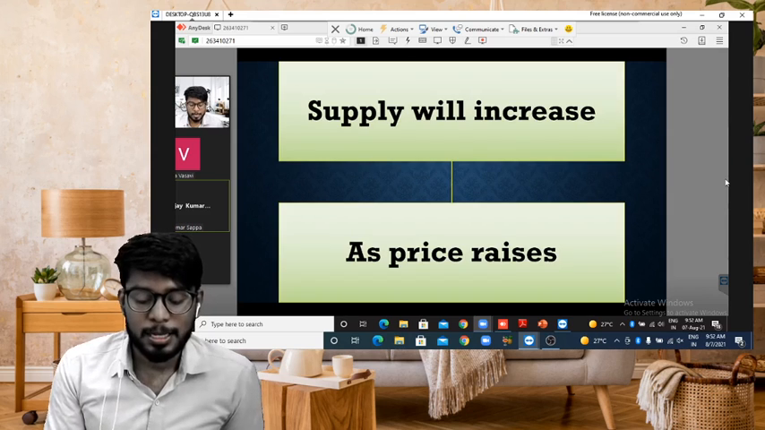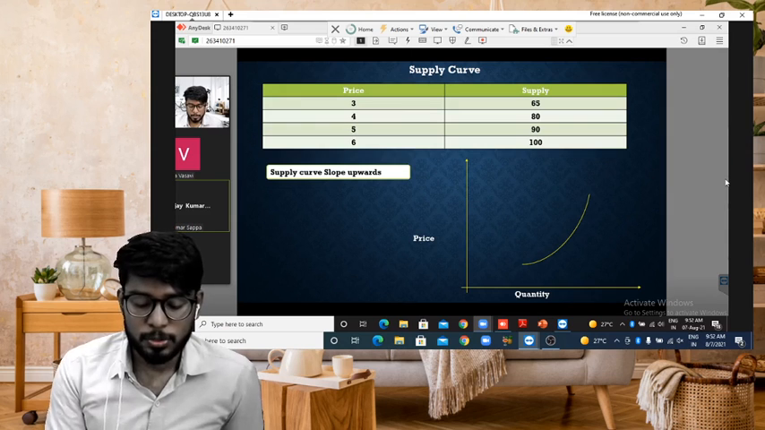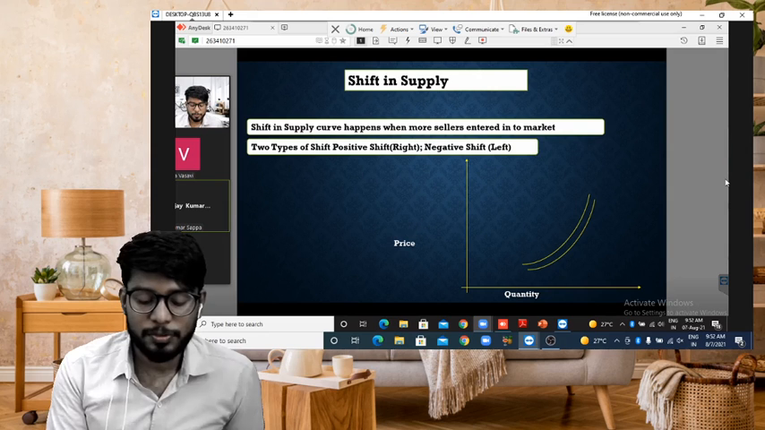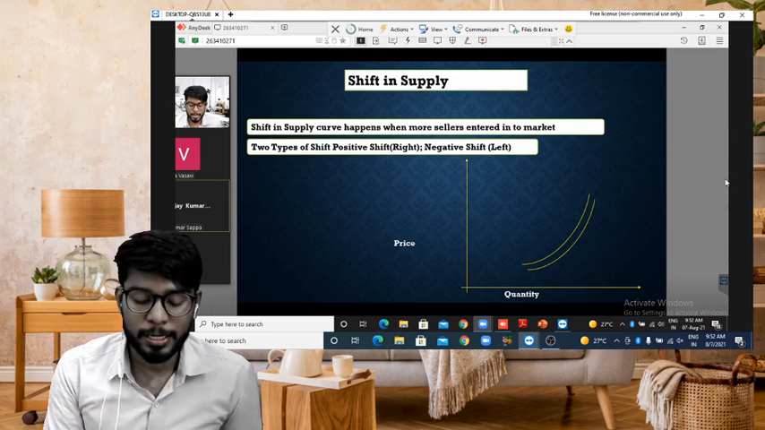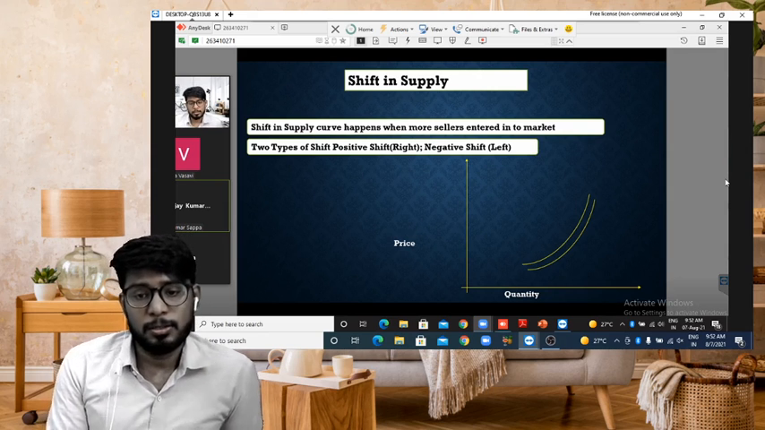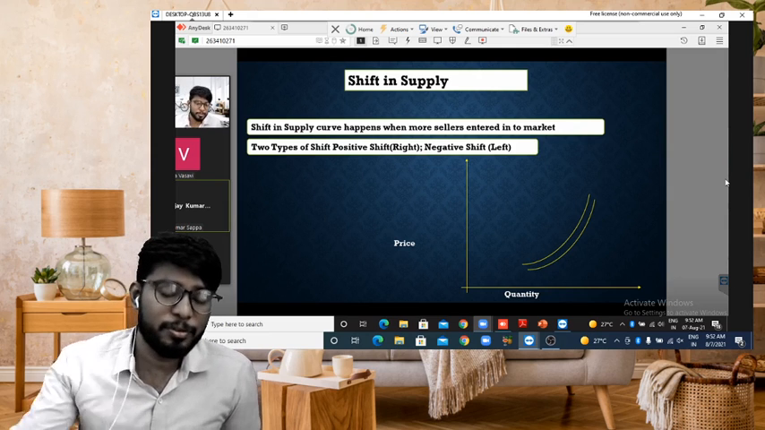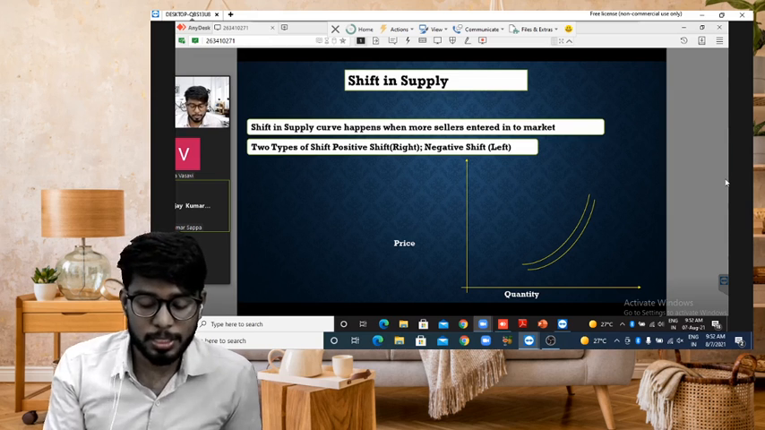So supply. Supply is nothing but when price increases, the supply increases. So this is a supply curve, sloping upwards. A shift of the supply curve happens when more sellers enter the market. When more sellers enter the market, the shift is a positive shift. If sellers go away from the market, then it becomes a negative shift in supply.